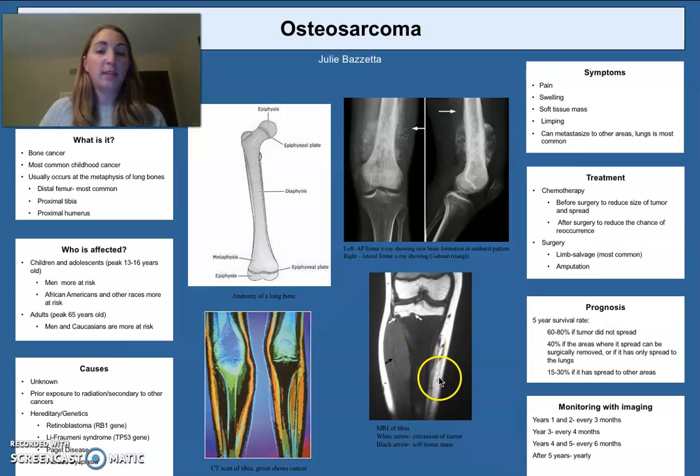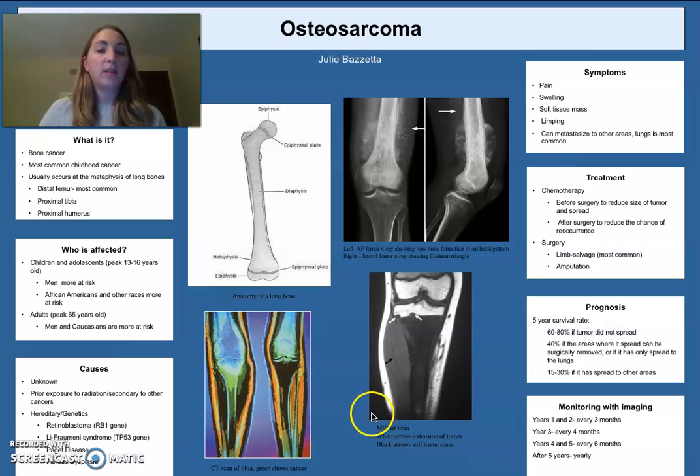MRIs are very helpful in further diagnosing osteosarcoma. It shows great detail of soft tissue, and it's very helpful to show if there are skip lesions or metastasis in the bone. And here, this is an MRI of the tibia. The white arrow shows the extension of the tumor, and the black arrow right here shows the soft tissue mass.